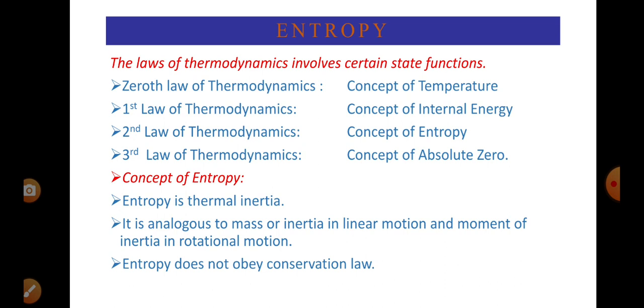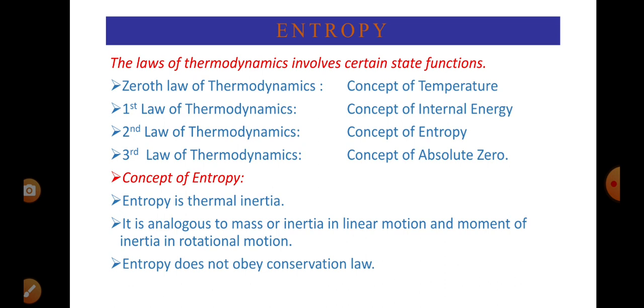Let us understand the concept of entropy. Entropy is thermal inertia. What is inertia? It is analogous to mass in linear motion. Mass is inertia in linear motion, and moment of inertia in rotational motion.